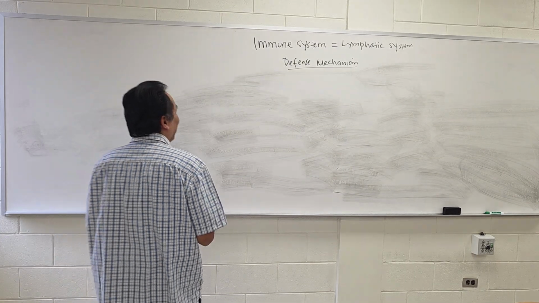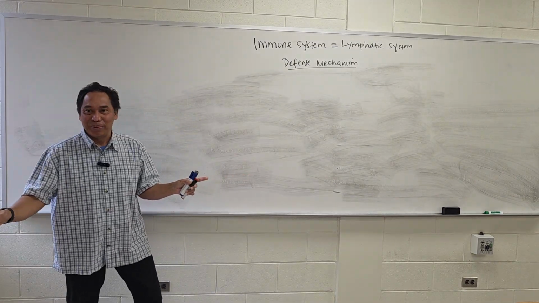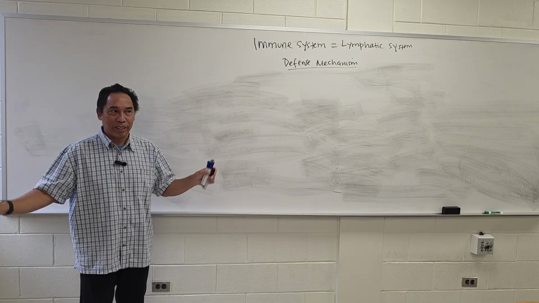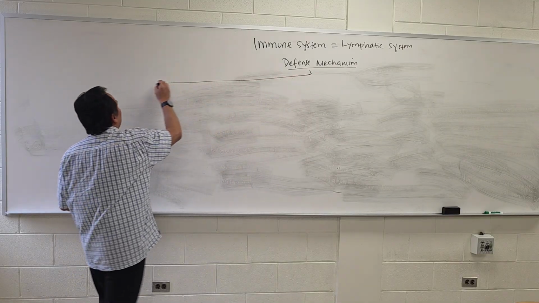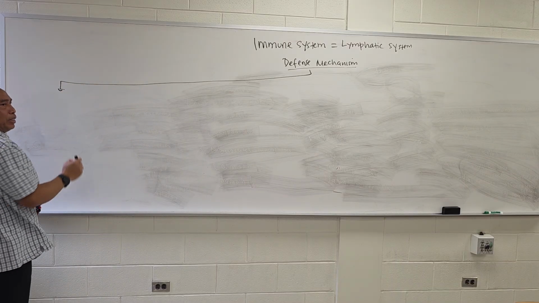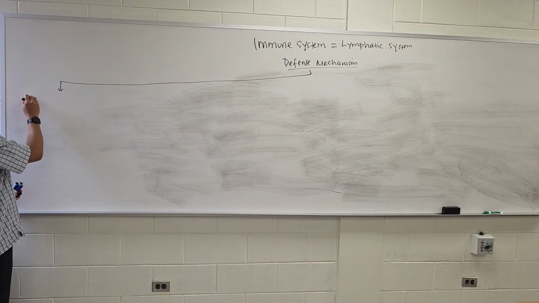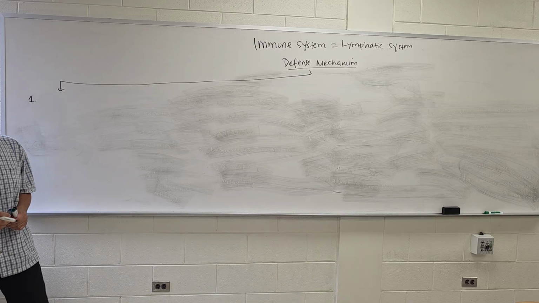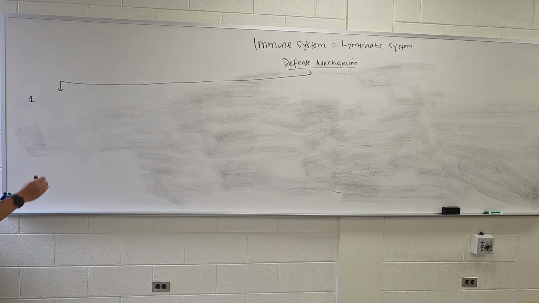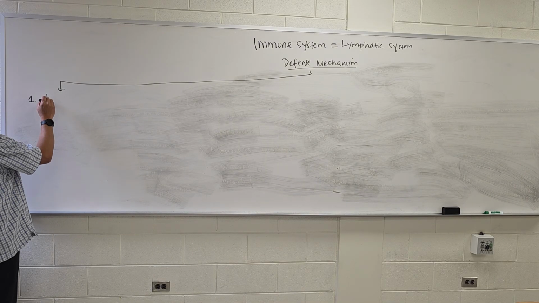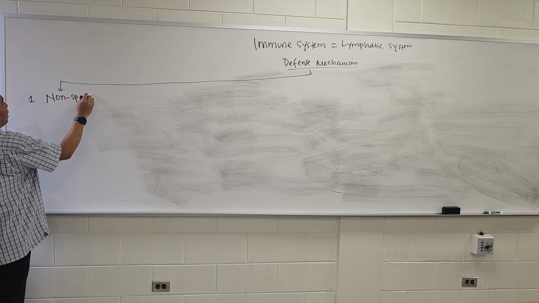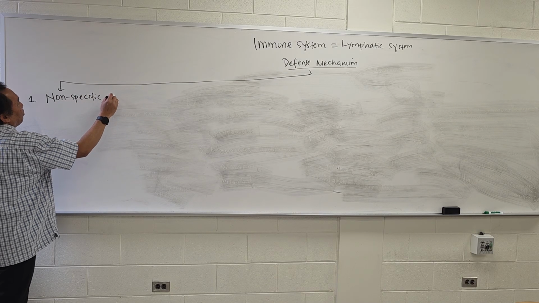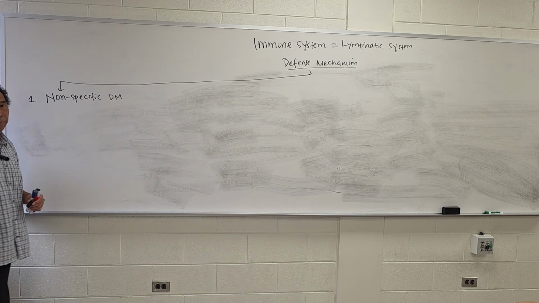Okay, now our defense mechanism. Now we're going to learn the process. We have two types of defense mechanism in our body. The first type is called the non-specific defense mechanism.